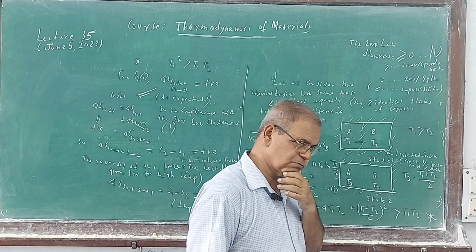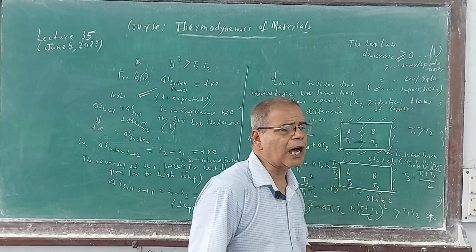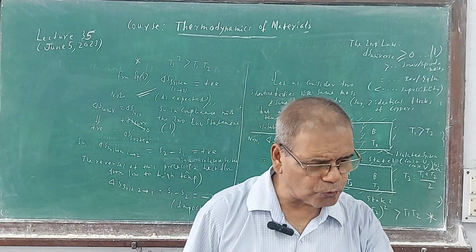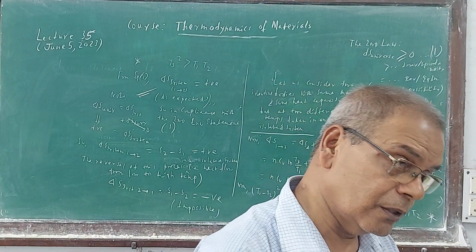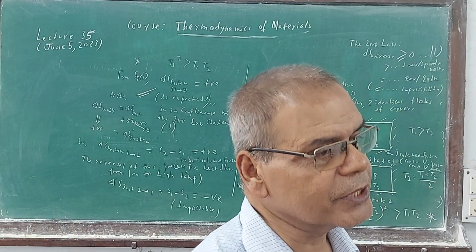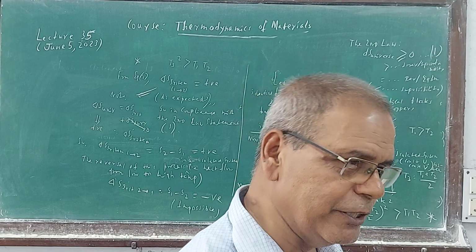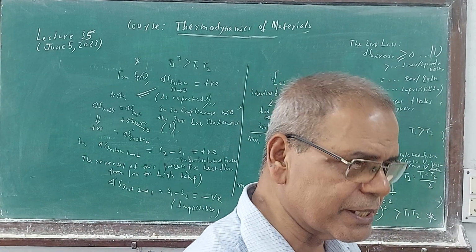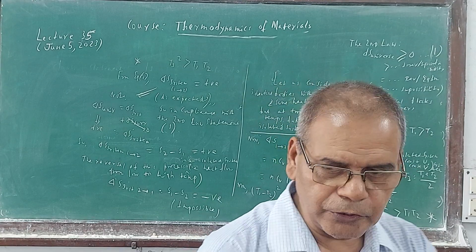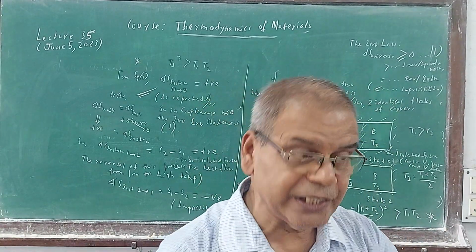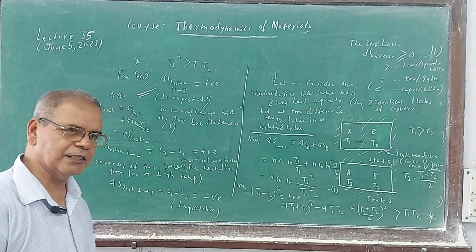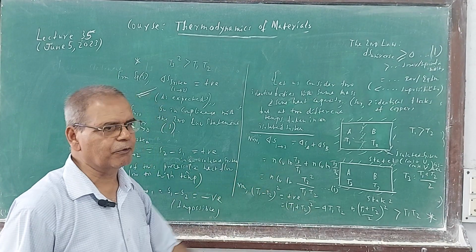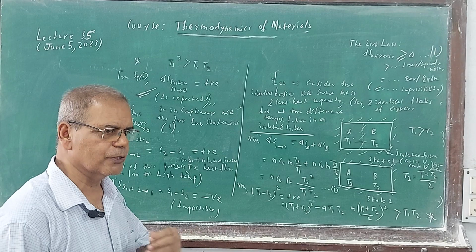But how is it possible to transfer heat from low to high? The clue, from the second law or the Clausius statement, is to break the isolation. Otherwise, no hope. In an isolated system, heat will never flow from low to high, always high to low.